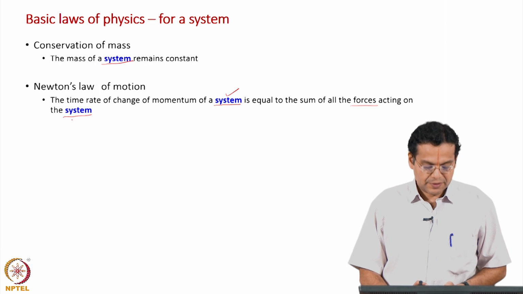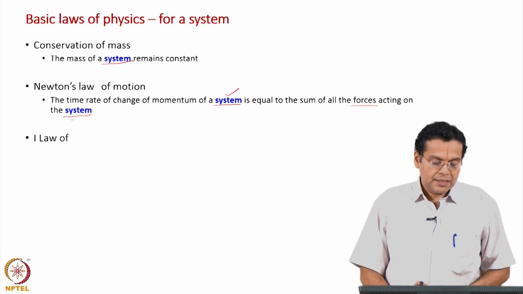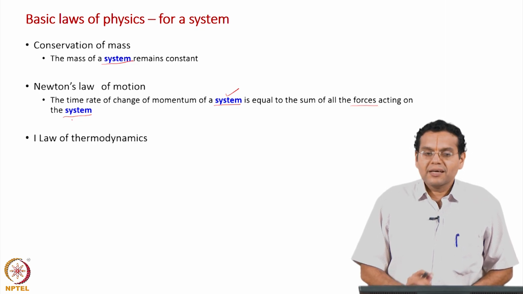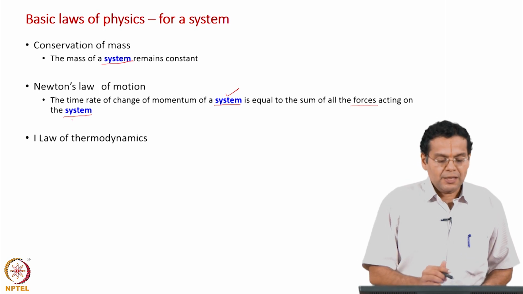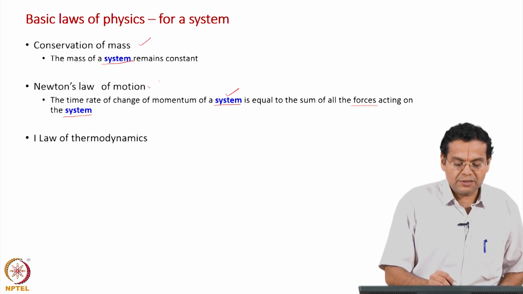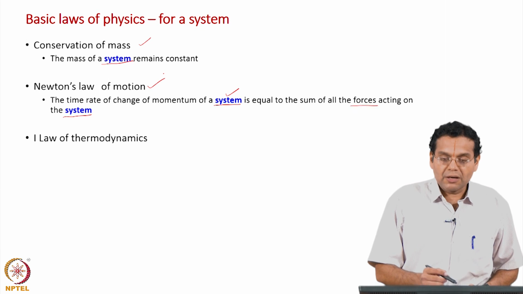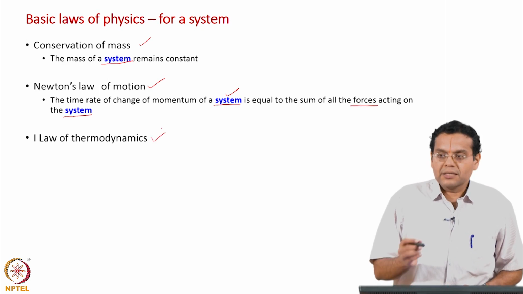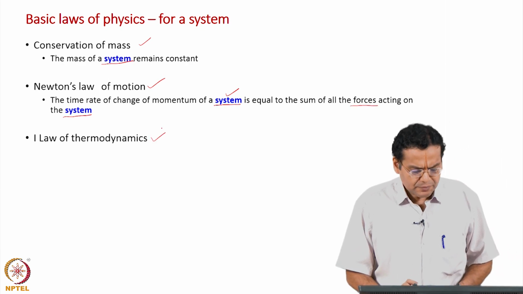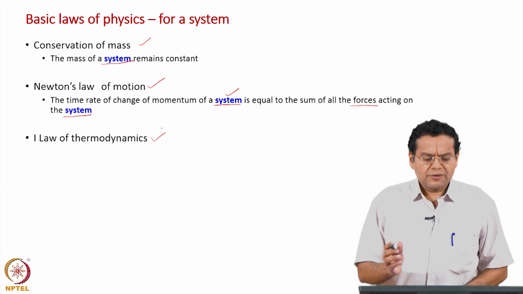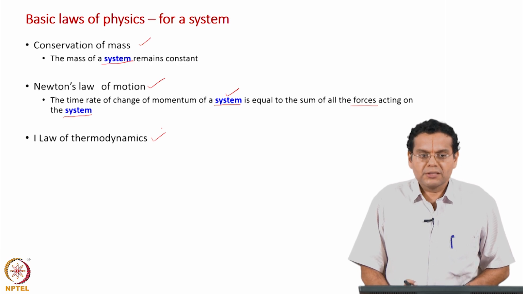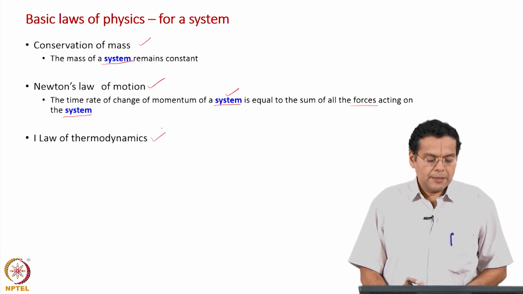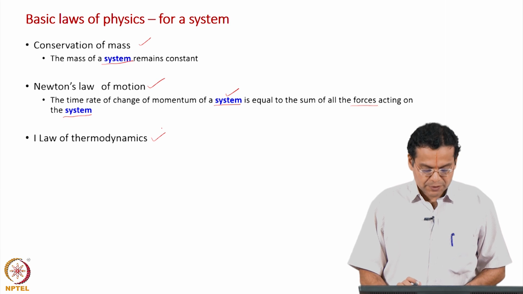Okay. Similarly, the first law of thermodynamics. Many of us should be familiar that the first law of thermodynamics is for a system, that goes without saying. Maybe for conservation of mass and motion we are not so familiar, but the first law of thermodynamics is discussed in the thermodynamics course. In fact, the first class of thermodynamics will start with the definition of what is a system, what is a surrounding. So, we are very familiar that the first law of thermodynamics is for a system.